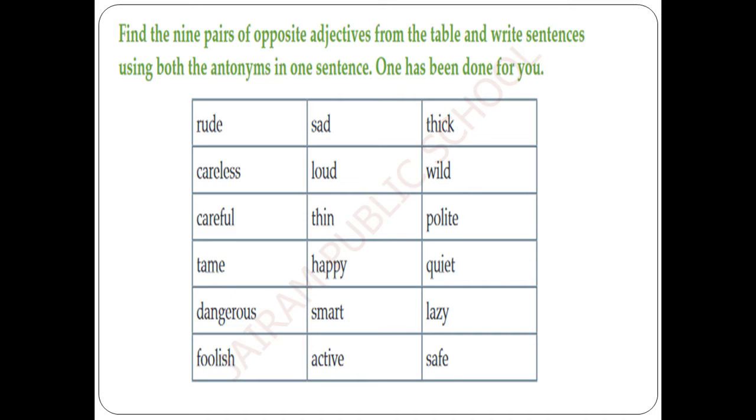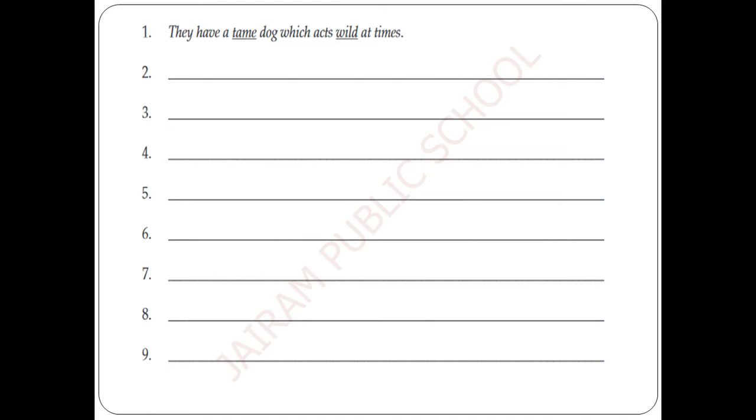What are we going to do with these? Let's see now. Here are some blanks. We are going to fill them up with both the opposite and the synonym of an adjective. We are going to fill them up with the words in a sentence. For example, they have a tame dog which acts wild at times. Here are two words which are underlined in the sentence itself. What are the underlined words? Can you see and read?